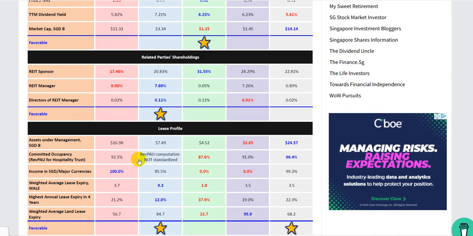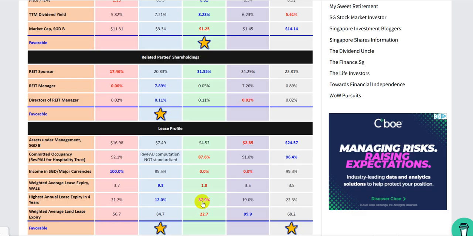You can see across the board all above 90% except this one, right? Then you can see that weighted average lease expiry, 1.8 years, and this one has concerns about the tenants not even renewing. So that means generally 1.8 years is when the average business's lease is going to expire, and they may have to renegotiate rents, right? So some businesses may just give up, or the rents may go down, especially for the logistics and business park sites which have occupancy issues, and quite serious ones at that, right? So 40% in the next 4 years.